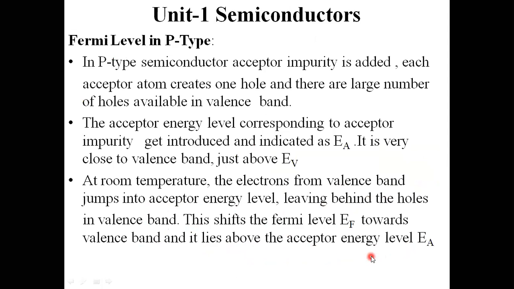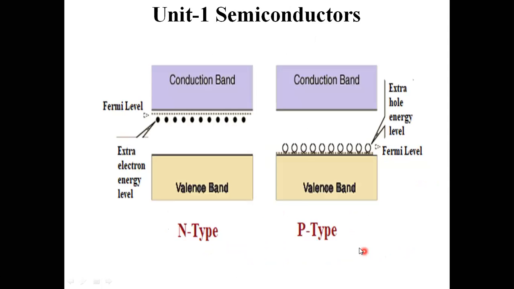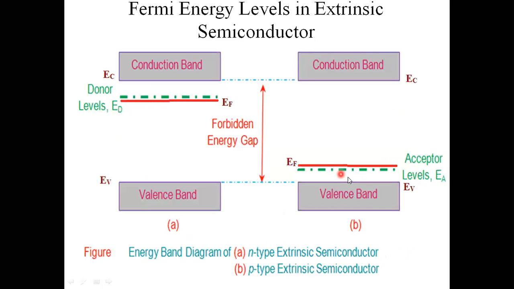More holes get created across the valence band position, and the Fermi energy level shifts towards this acceptor energy level. That Fermi energy level is indicated just above this acceptor energy level, that is EF.